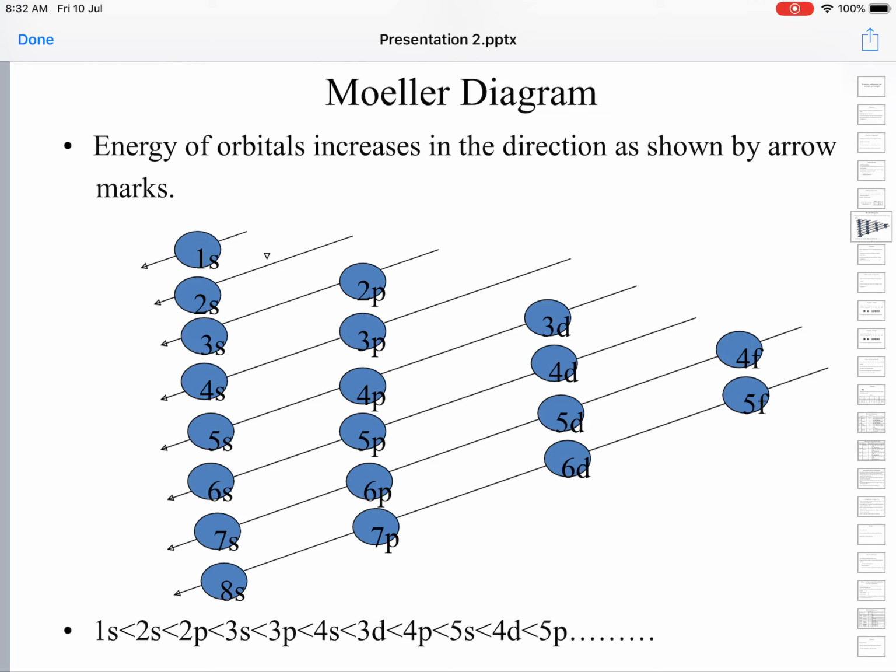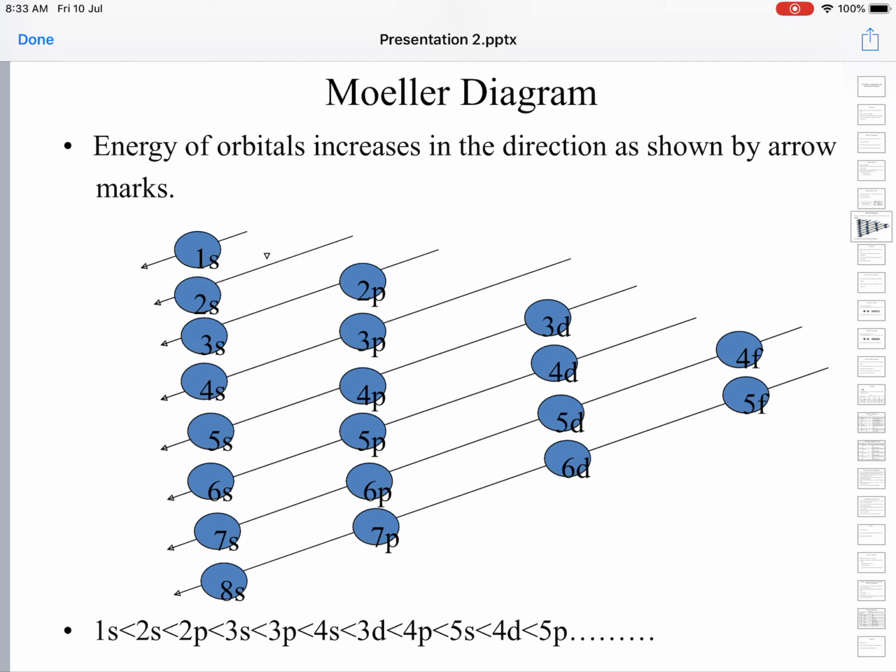It works very handy, as it gives you the relative energies of most of the orbitals that we come across. Another aspect of this is that the orbitals present on a given arrow mark, diagonally connected there, all of them will have identical energies. For example, 2p and 3s are connected by the same diagonal line.